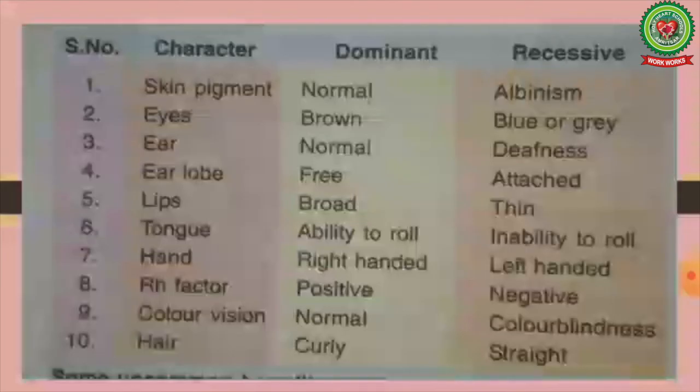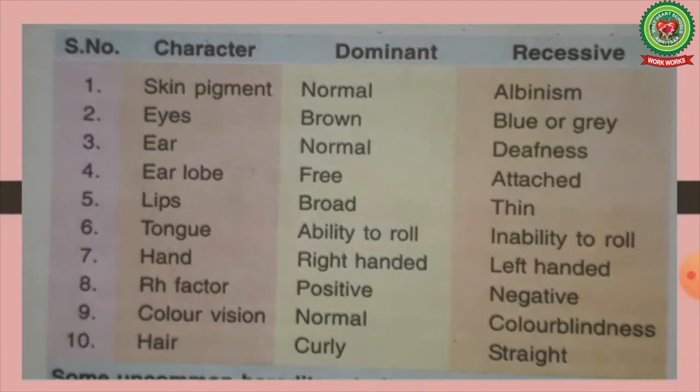Now, these are some selected hereditary traits in humans. Character: skin pigment. Normal is dominant and recessive is albinism. Eye color: brown is dominant, blue or gray is recessive. Ear: normal is dominant and deafness is recessive. Earlobe: free is dominant and attached is recessive. Lips: broad is dominant and recessive is thin.